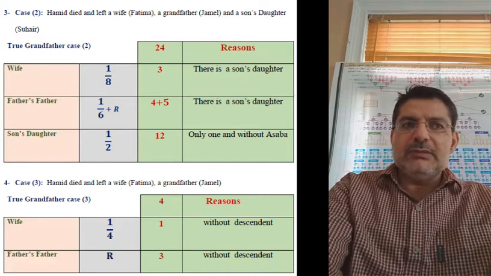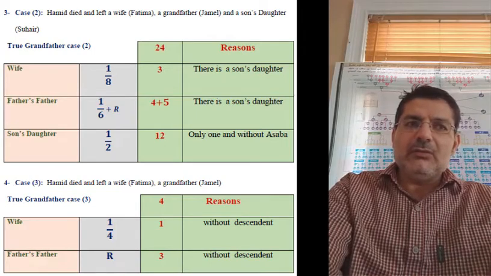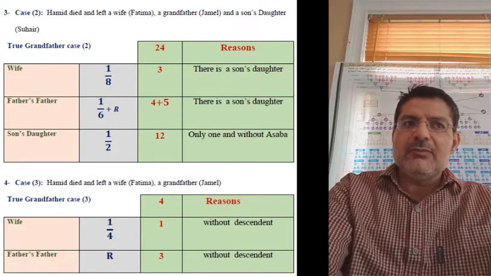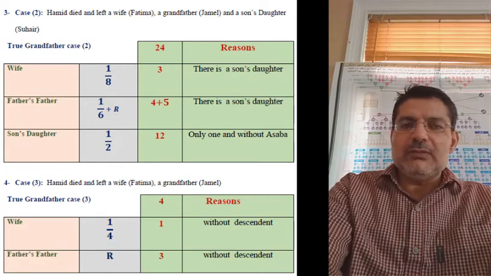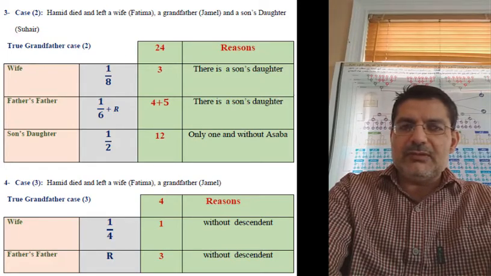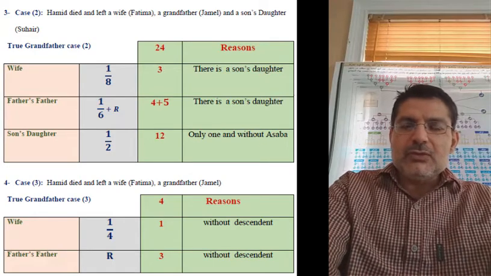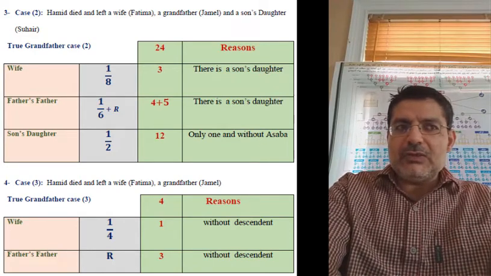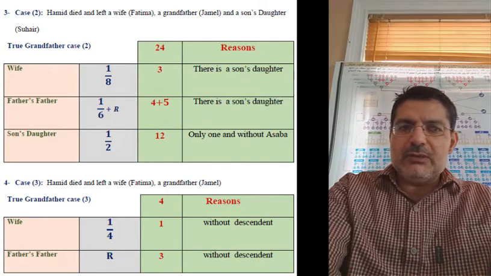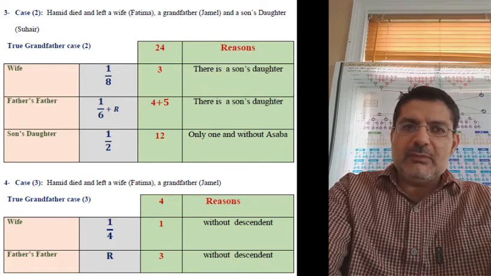So the dividable problem number is 24. 24 divided by 8 is 3. Now 24 divided by 6 is 4, which goes to the true grandfather. 24 divided by 2 is 12, which goes to the son's daughter. And the remaining, if we say 24 minus 3 minus 4 minus 12, is 5, goes to the asaba, which goes to the father's father. So the true grandfather here takes the share 6 plus R, because there is no son, there is a female descendant.